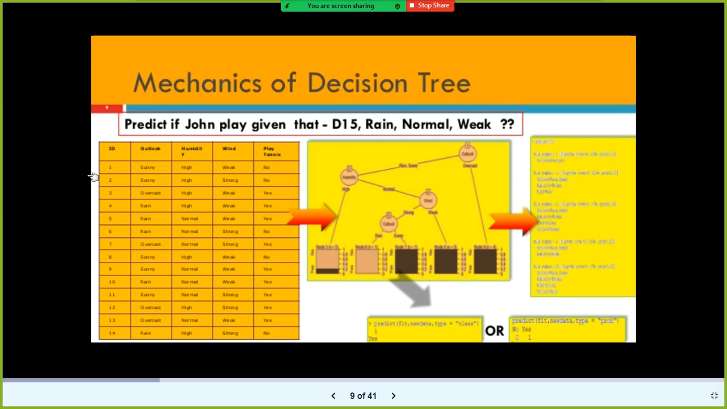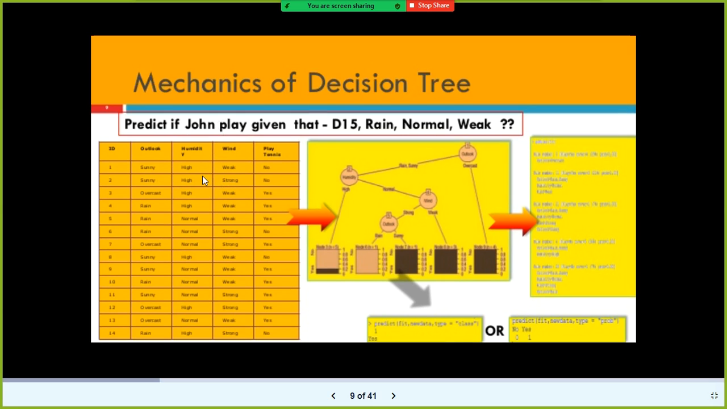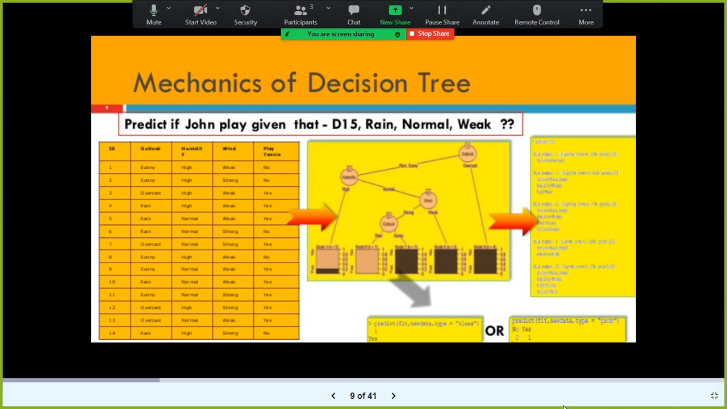So the input variables in this case are ID, outlook, humidity, wind. Forget about ID. These three variables are independent variables. They can be numeric or discrete variables also. Okay. And what is the output? When you fit a decision tree, what kind of input variables can you use? You can have a mix of both continuous and discrete variables. The output is nothing but the leaf nodes.